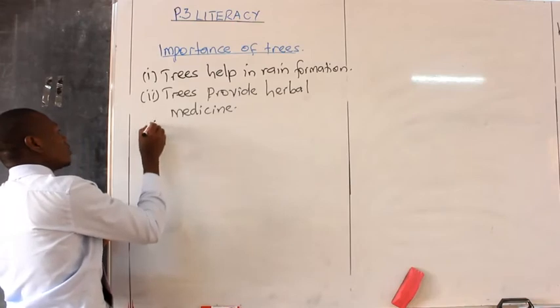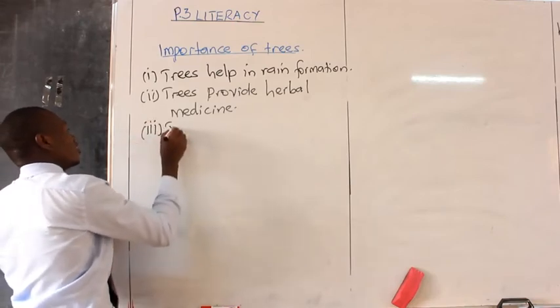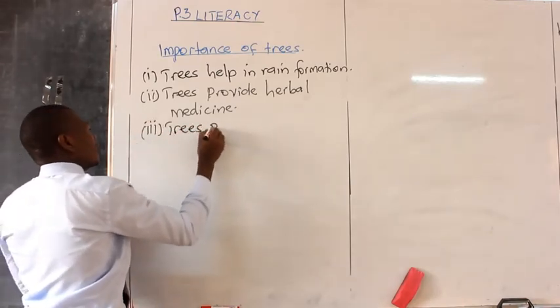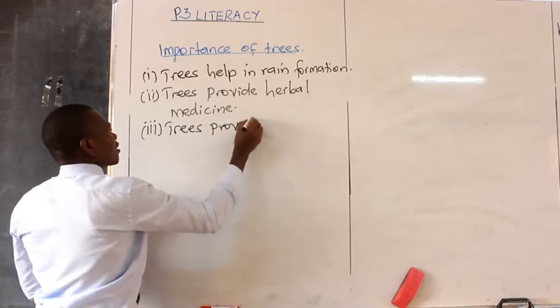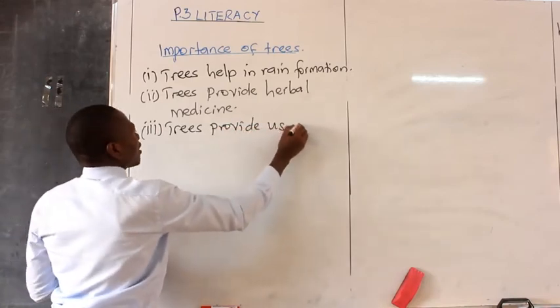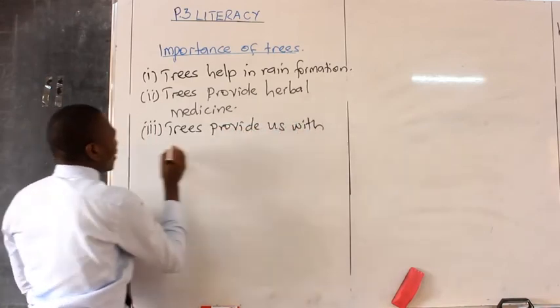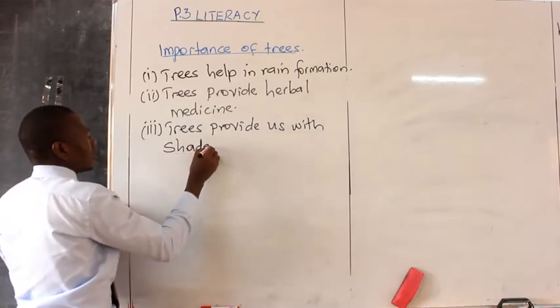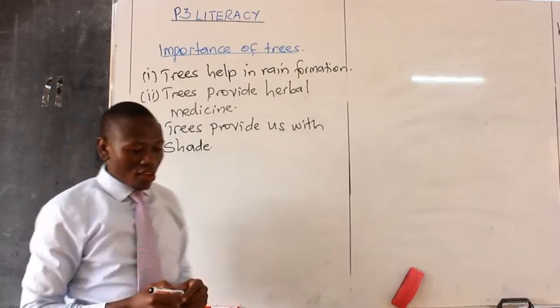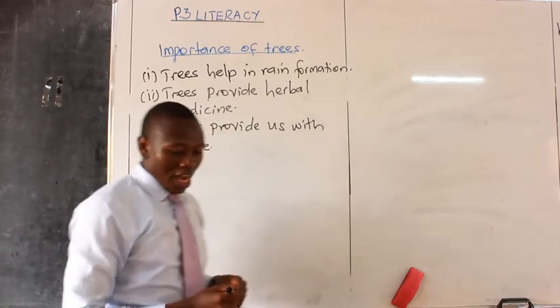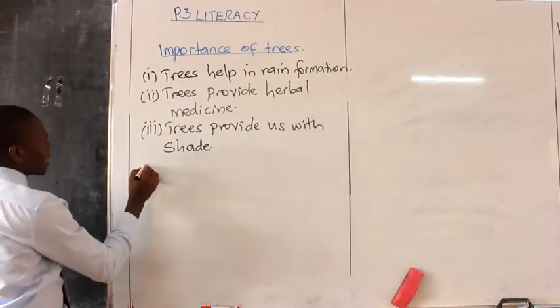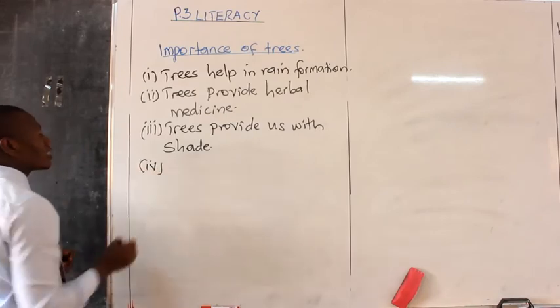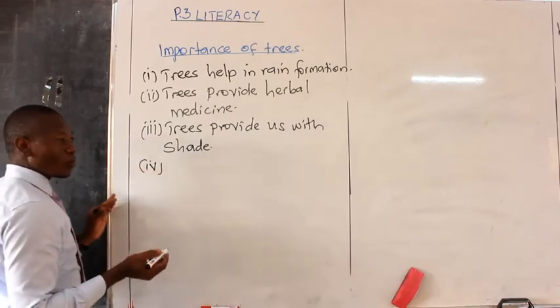Trees provide us with the shade. Trees provide us with what? With the shade. And we say trees provide timber. Carpenters need trees because they want to make what? Timber.